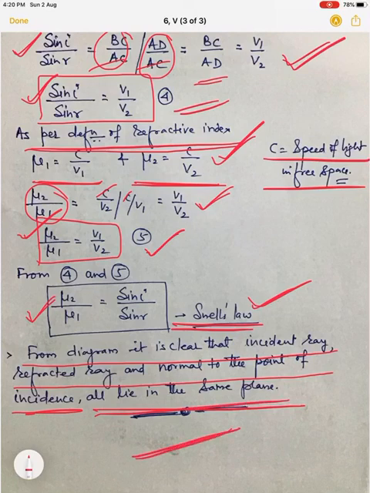So by using the concept of wavefront, one can derive Snell's law very easily and explain the phenomenon of refraction. This is the explanation of reflection and refraction using Huygens wave theory, and these two are once again important questions for the board examination. Either reflection or refraction will be asked in the board examination.